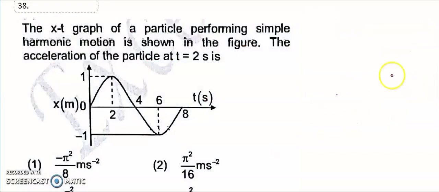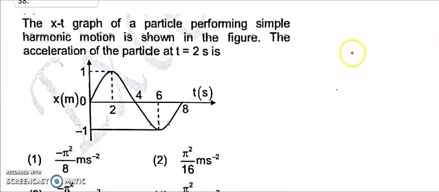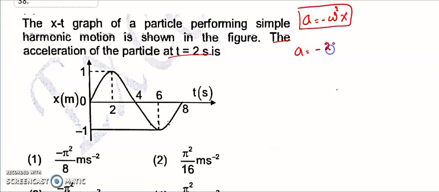Question 38. The x-t graph of a particle performing simple harmonic motion is shown in the figure. The acceleration of the particle at t equal to 2 seconds: acceleration is equal to minus omega square into x, which is minus 2 pi by capital T whole square into x.